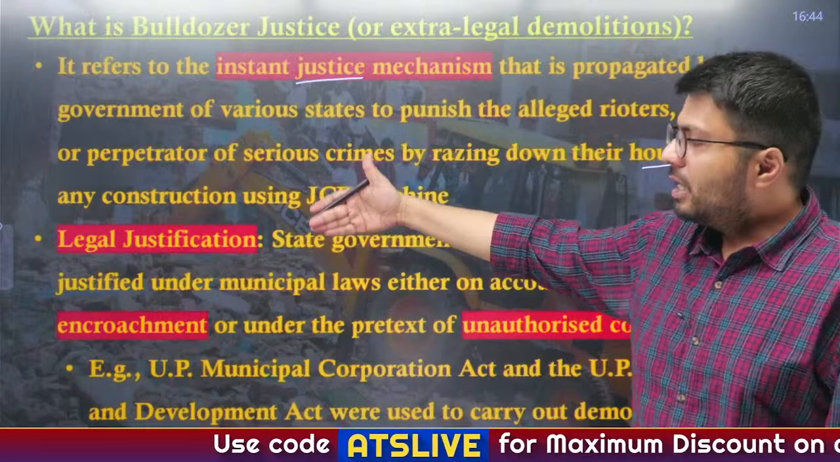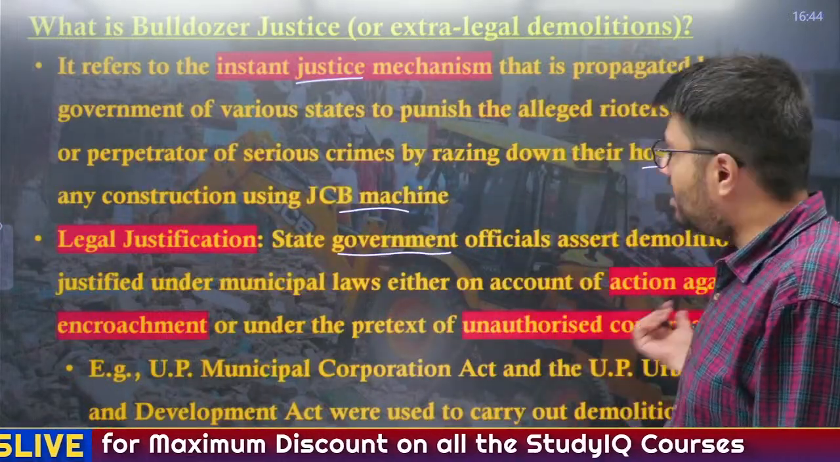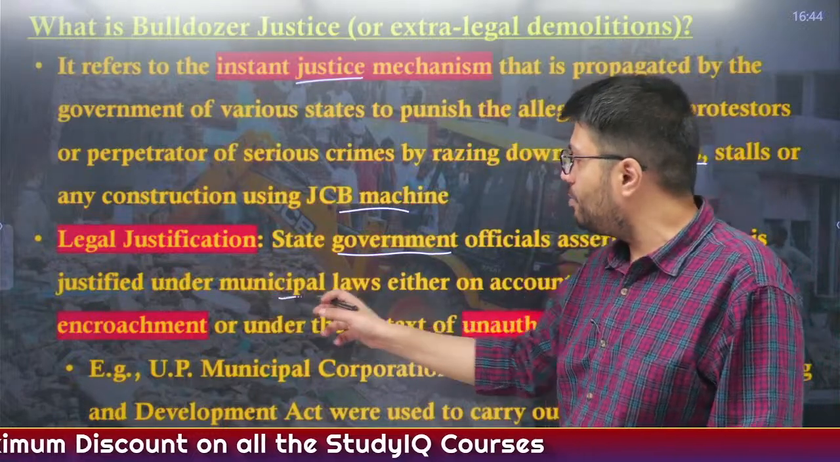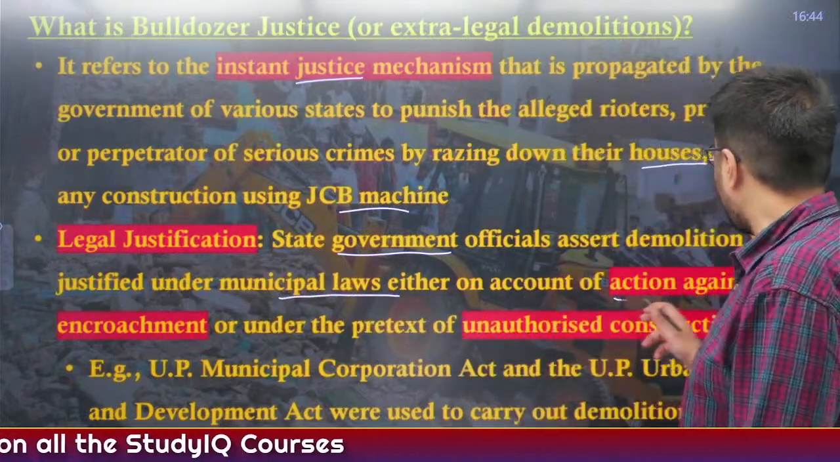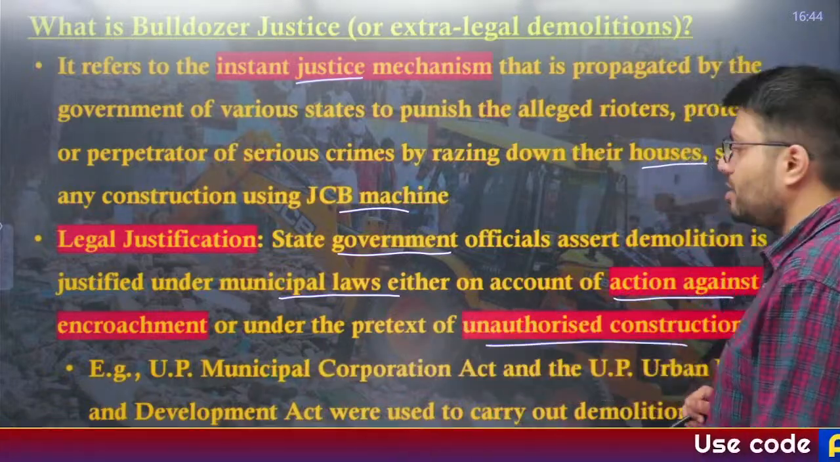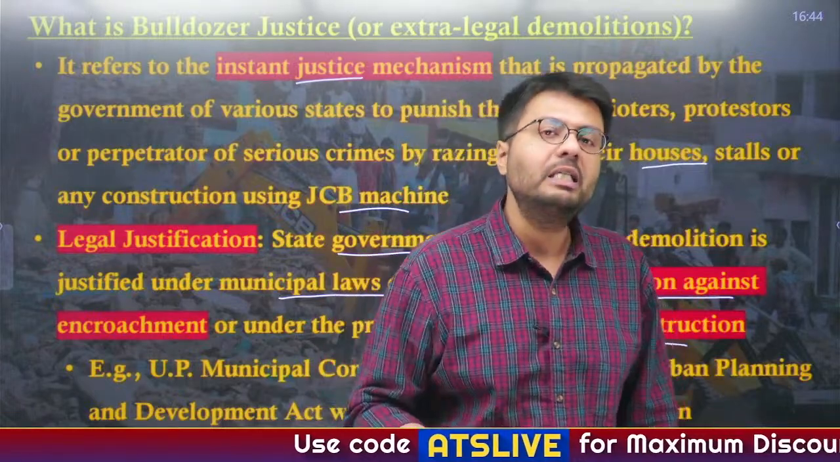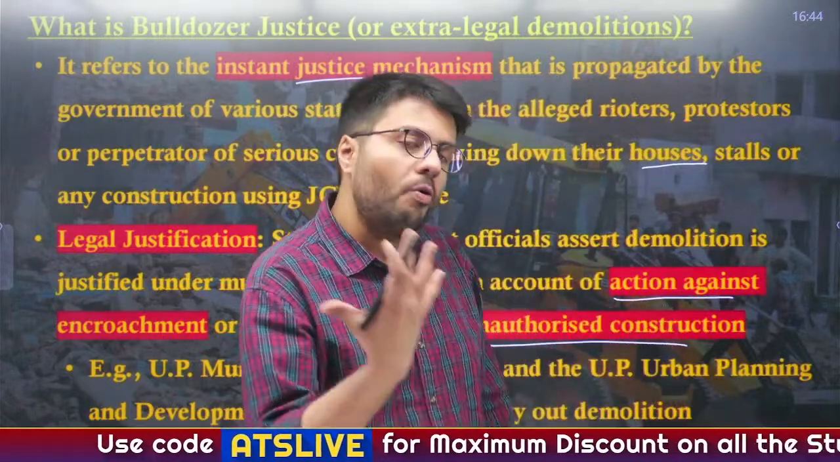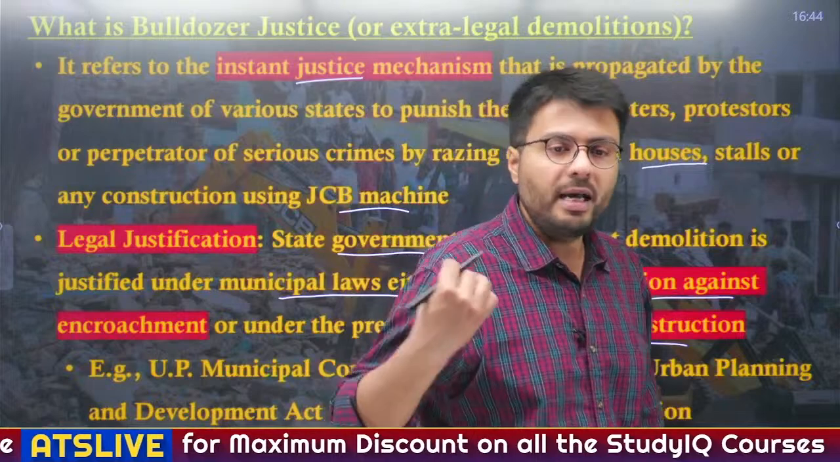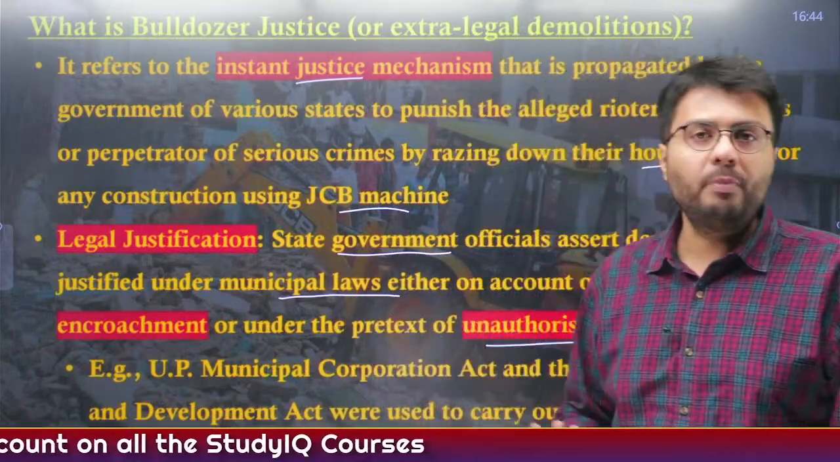Now, the legality of this move. The state government officials assert that demolition is justified under municipal laws, either on account of action against an encroachment or under the pretext of unauthorized construction. So the state government officials or the municipal corporation officials say that they are demolishing only those structures that have been unauthorizedly constructed or that are encroaching upon public or government lands.